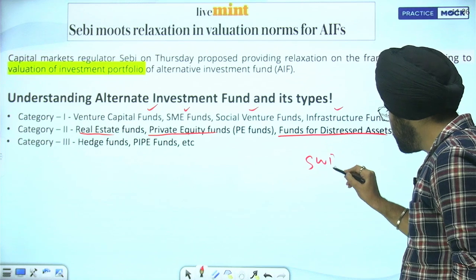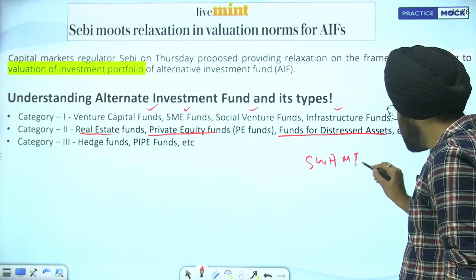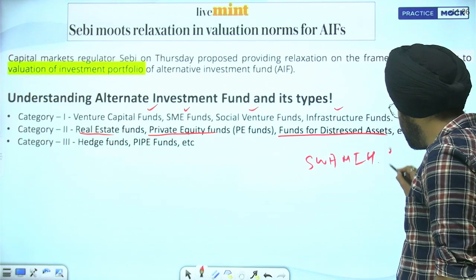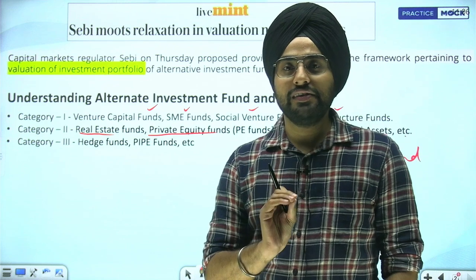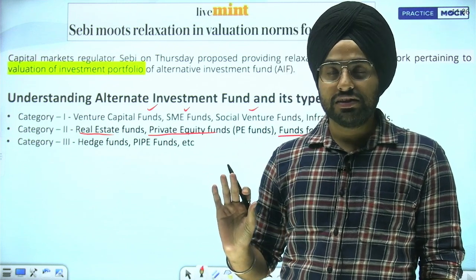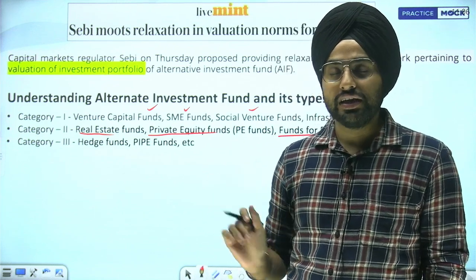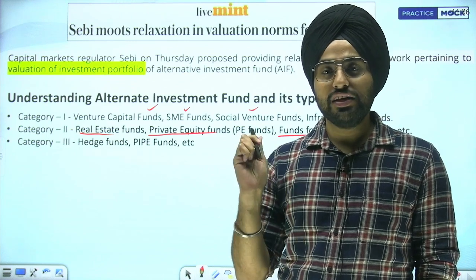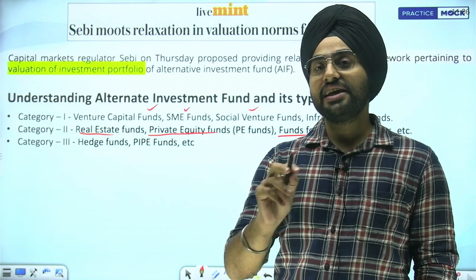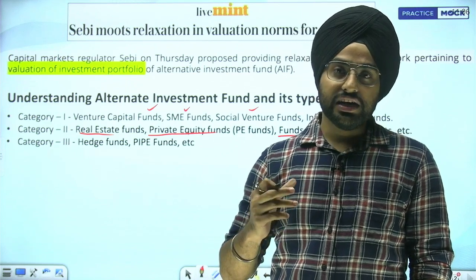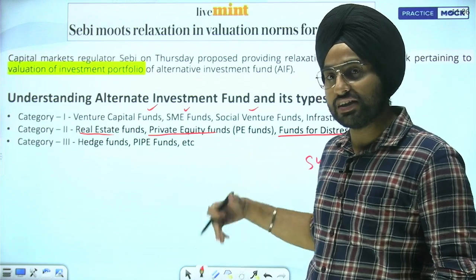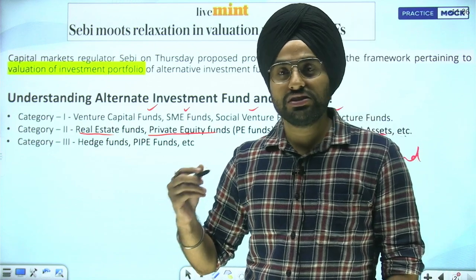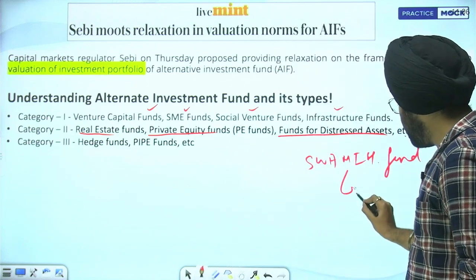If you must have heard about this fund, it is run by the SBI Cap Ventures Limited. Okay, SBI Cap isko run karta hai. Now the point here is that this fund is for distressed real estate assets, जहाँ पे ये अपना fund लगाता है. ठीक, so this is all an example of category 2 AIF.